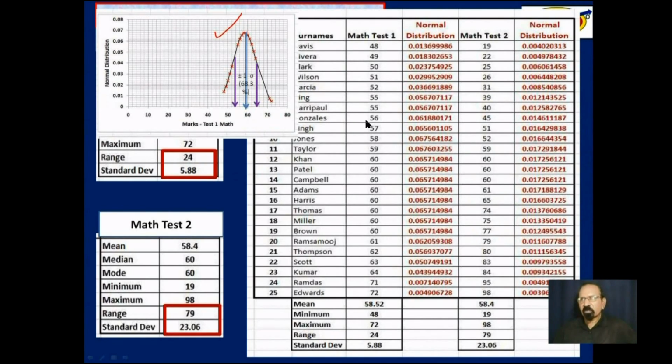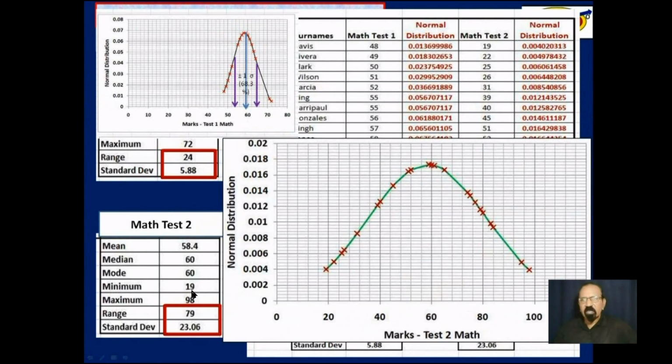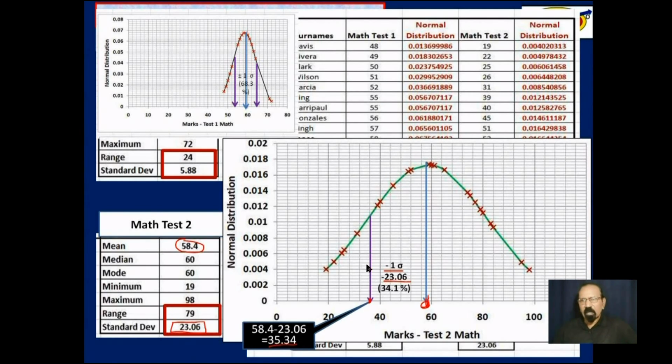So that was this one here. Let's look at this one over here. Straight off, you could see that the data points are spread out further. You have the mean here, which is 58.4, about there. And one standard deviation is 23 or so. So if we take one standard deviation down this way, we arrive at this point, somewhere here, and that is one standard deviation. Notice it is spread out much more than what we had up here.